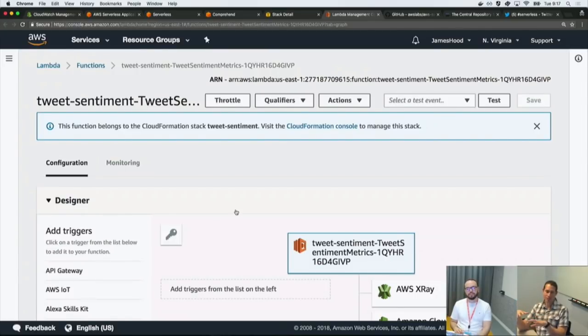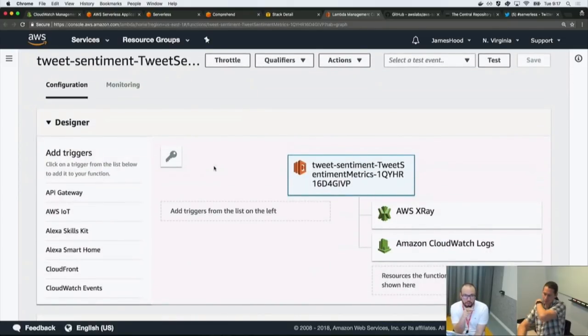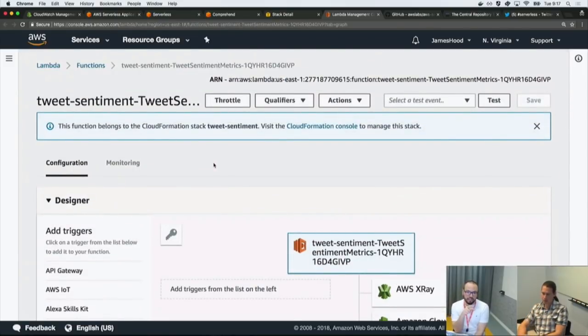So CloudFormation generating unique names is actually a huge thing they do for you. And even more recently, if you look at the top, there's a blue message saying that we're now automatically detecting that the Lambda function belongs to a CloudFormation stack, and we even highlight that for you. Yeah, so there's no excuse on that one anymore.